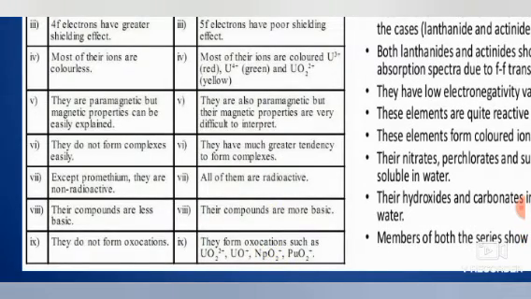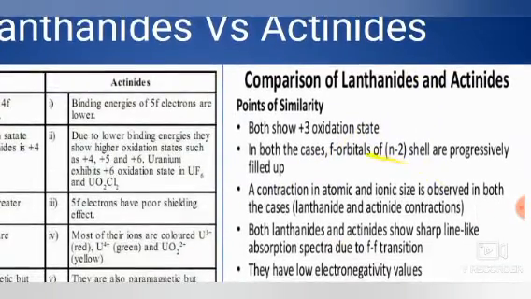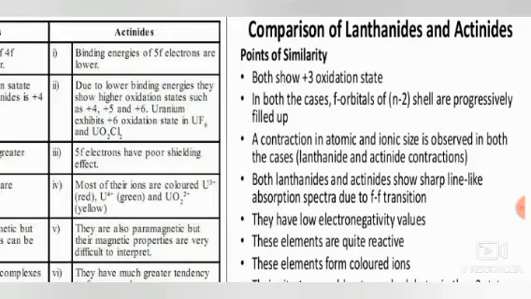Sixth, lanthanides do not form complexes easily, whereas actinides have a greater tendency to form complexes. Seventh, lanthanides except promethium are non-radioactive, whereas all actinides are radioactive. Eighth, lanthanide compounds are less basic, actinide compounds are more basic. Lanthanides do not form oxocations, whereas actinides form oxocations such as UO2+, UO+, PuO2+ and PuO2 2+. If we compare lanthanide and actinide on the basis of similarity, both show +3 oxidation state.